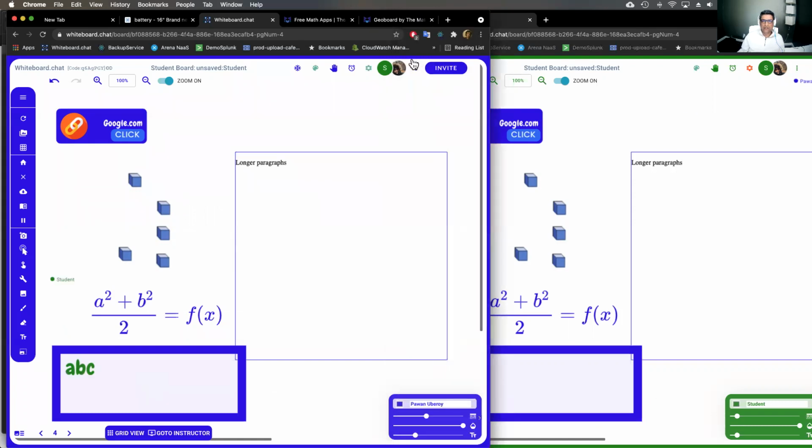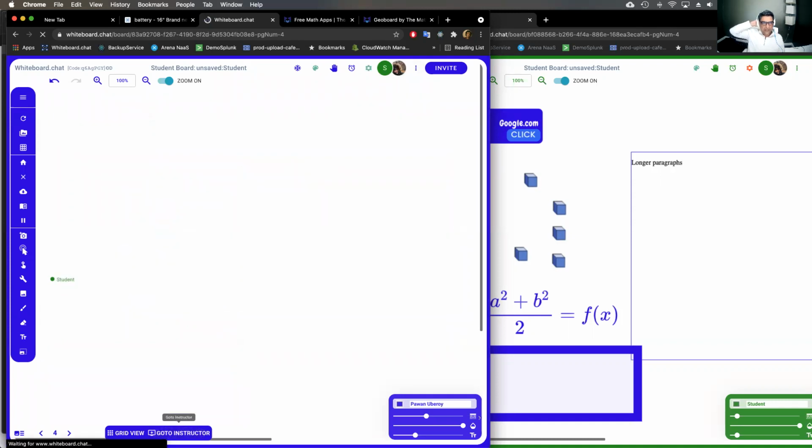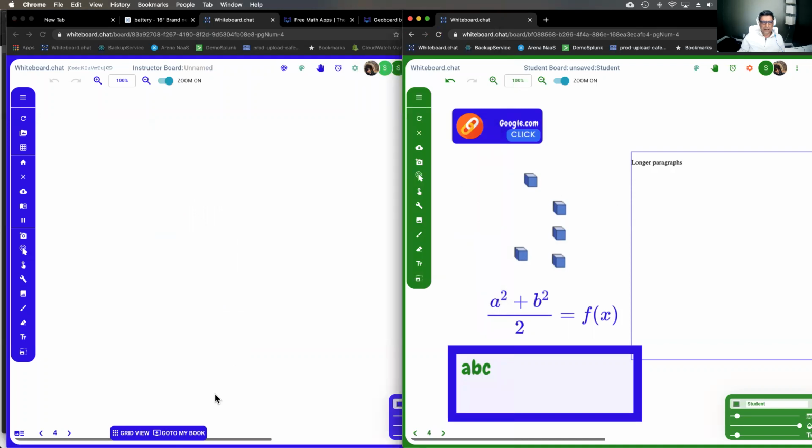So you can go here and say, oops, I'm doing it on the teaching instructor book. Let me do that again. Page number 5.